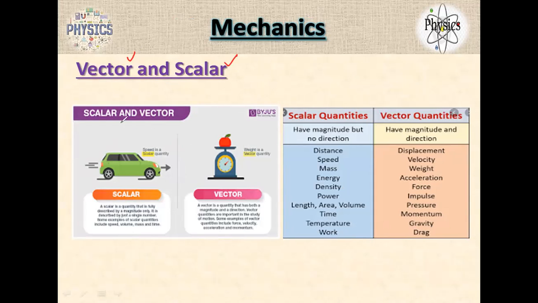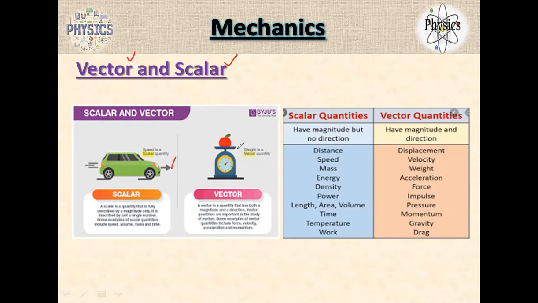So we already know what is vector and what is scalar. I think we have discussed, right? Vectors should have a direction and magnitude, right? Scalars do not have any direction, but they have a magnitude. If I ask you, is time a scalar or vector? What is the time now? Scalar, right? Yes, sir.